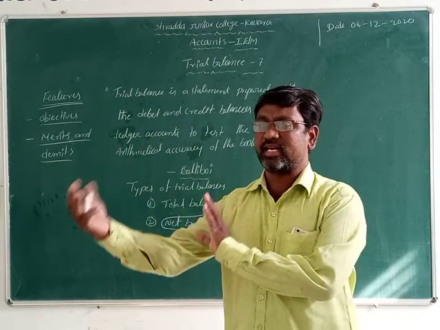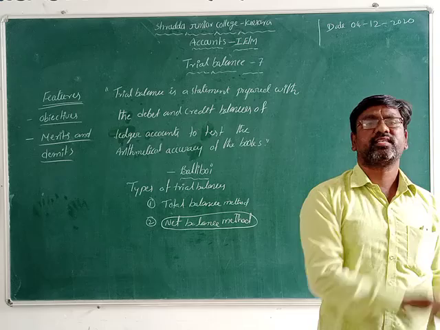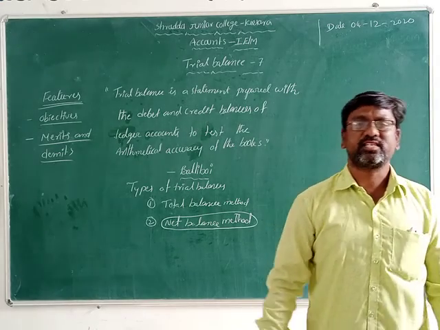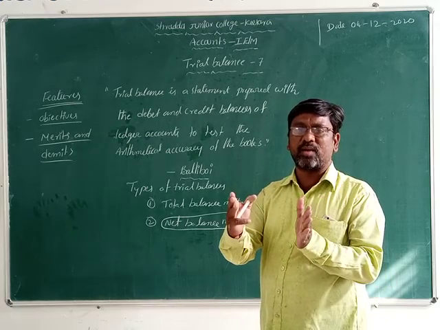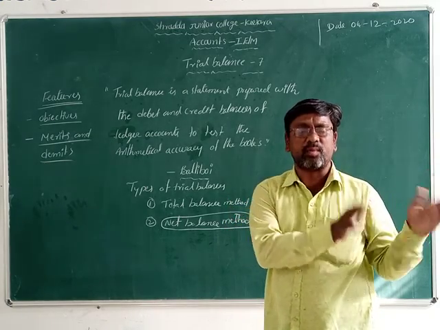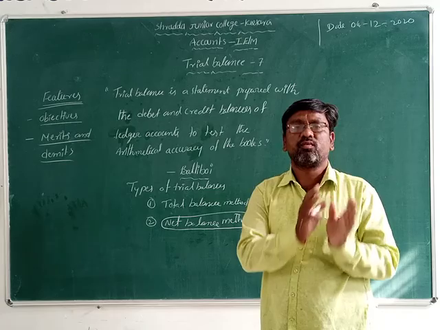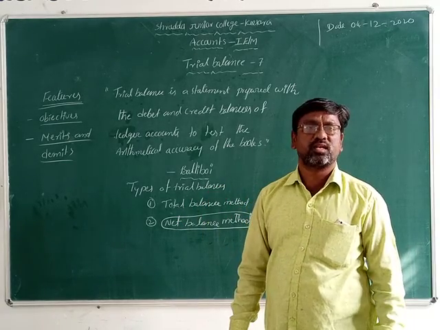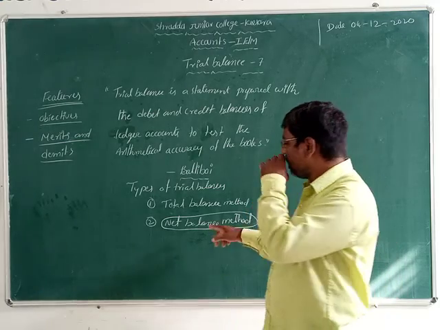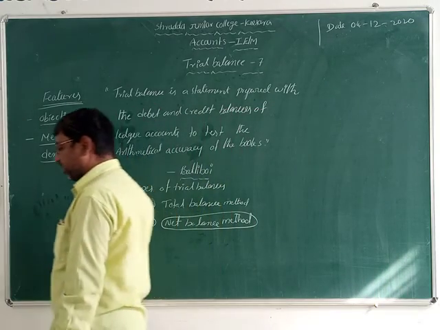The credit side is different and the debit side is different, and business transactions are recorded and the totals are taken. So the total debit amount and the total credit amount come the same. Debit and credit both totals come the same here. So this is what we can take in the net balance method.